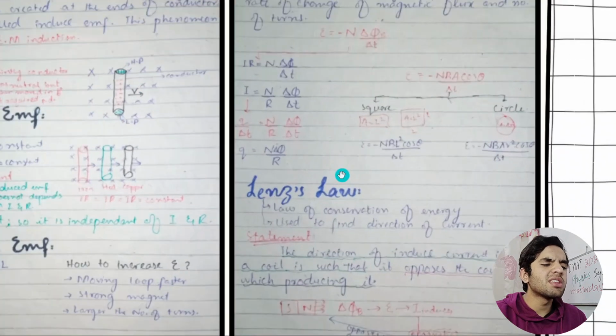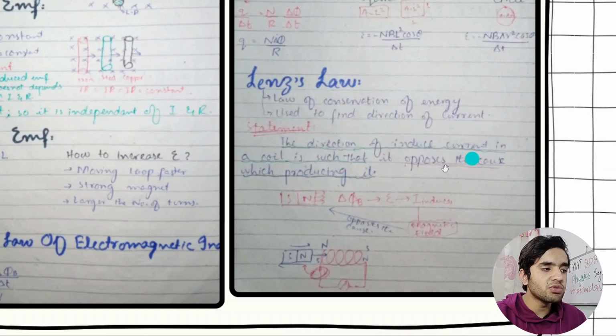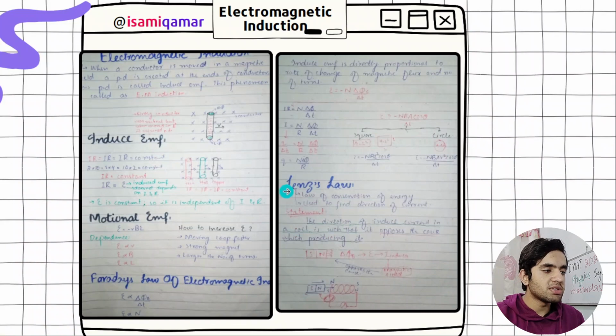So you need to know each and everything. Just study. You need to actually study. The direction of induced current in a coil is such that it opposes the cause which is producing it. So this was Lenz's law.